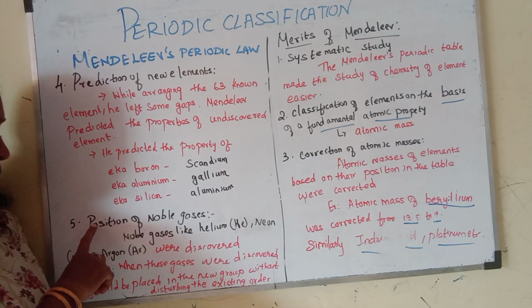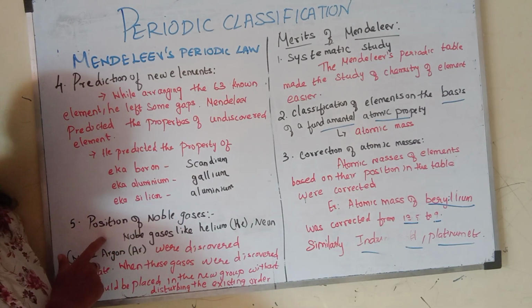And the last one, related to this, they may also ask you one question: position of the noble gases. Let me explain this first.